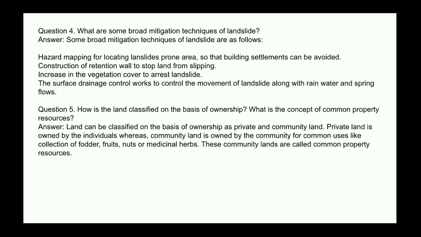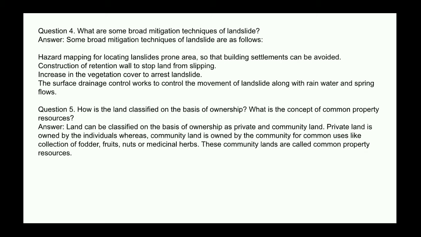Next question: what are some broad mitigation techniques of landslide? Answer: some broad mitigation techniques of landslide are as follows: hazard mapping for locating landslide prone areas so that building settlement can be avoided, construction of retention wall to stop land from slipping, increase in the vegetation cover to arrest landslide, and surface drainage control work to control the movement of landslide along with rainwater and spring flows.